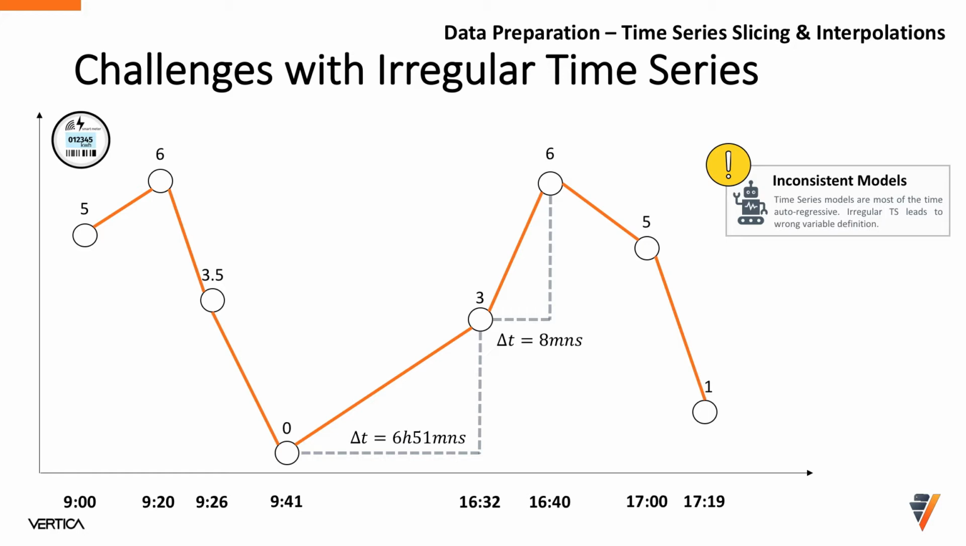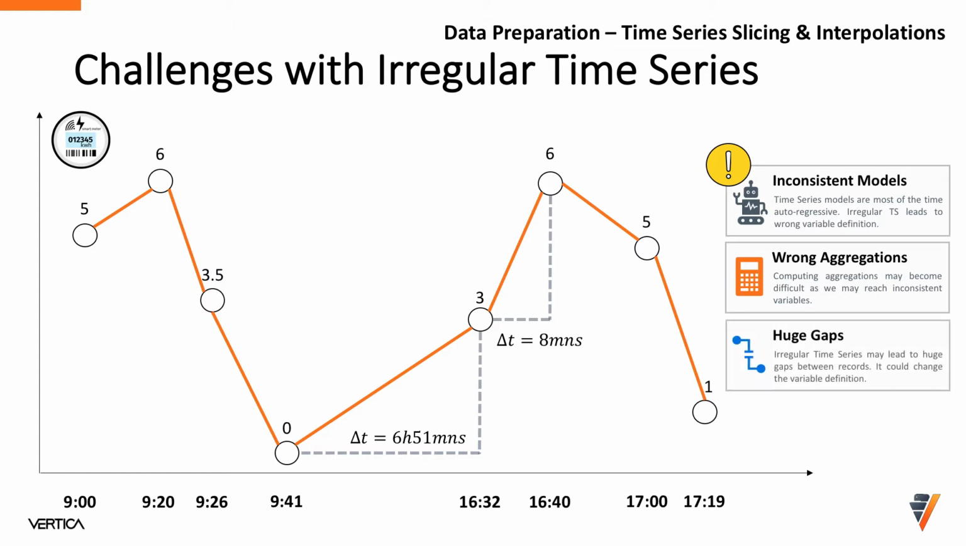Irregular slicing will lead to wrong variable definitions and thus make it hard to build a valid model. Besides, aggregations can be biased. If we want to aggregate the different values to get statistics, the aggregations might be wrong. Irregular time series may create huge gaps, making the variable hard to use. Even worse, it might make it difficult to join with other data sources. Let's see these challenges in more detail.